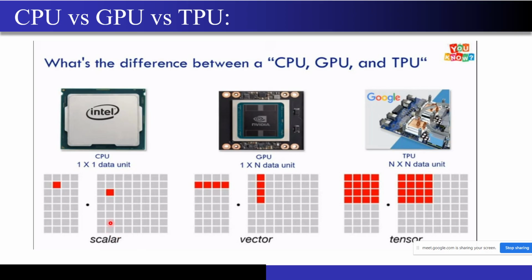Now this is just a representation of what is available in the market. You can consider that the CPU handles the data in a scalar way, that is, it will just multiply this value with this value, whereas the GPU handles it in the form of a vector. A vector is nothing but a row or a column of a matrix, right? And there is also something called the TPU, which is the tensor processing unit. I won't go into the details of that. If you want to know more, just search the term TPU, and you will get some good answers from Google, right?